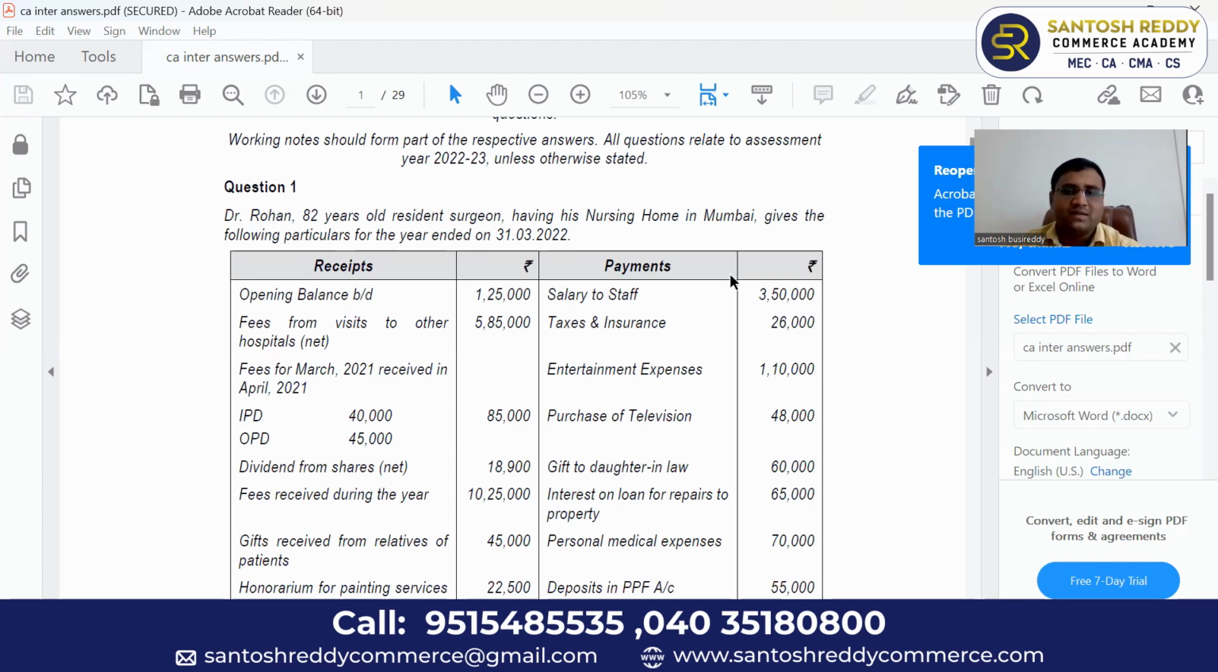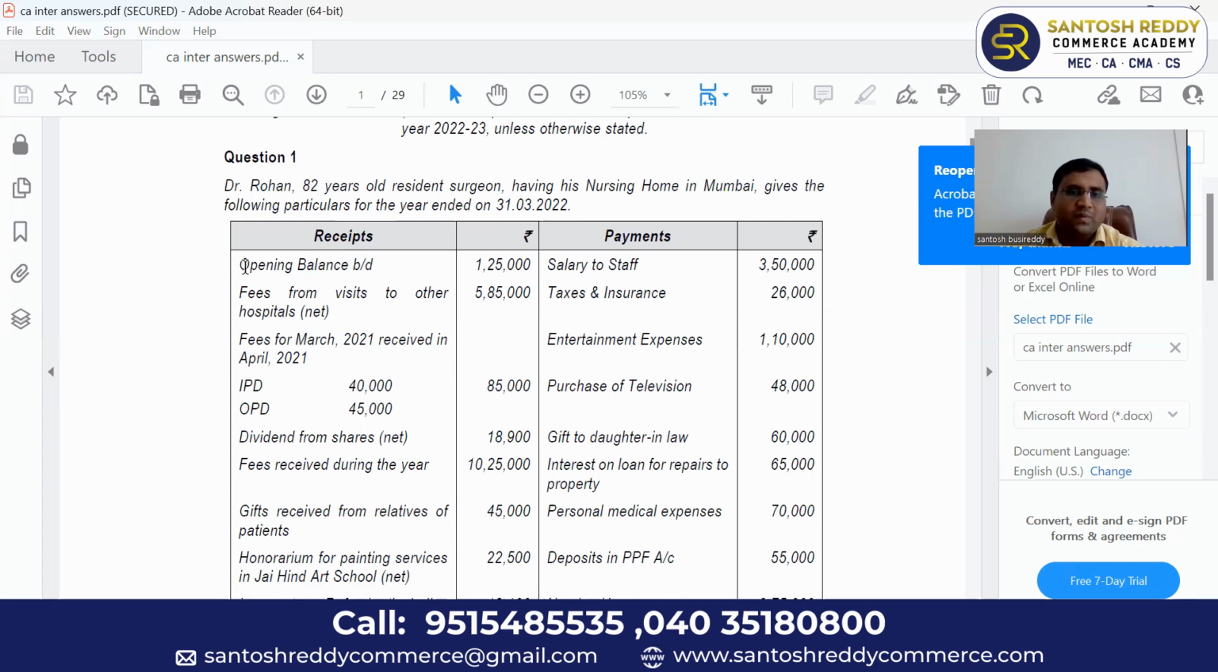One side receipts is given, another side payments is given. Opening balance brought down, so you need not concern about the opening balance. Opening balance will not be taken into consideration for the computation of total income.